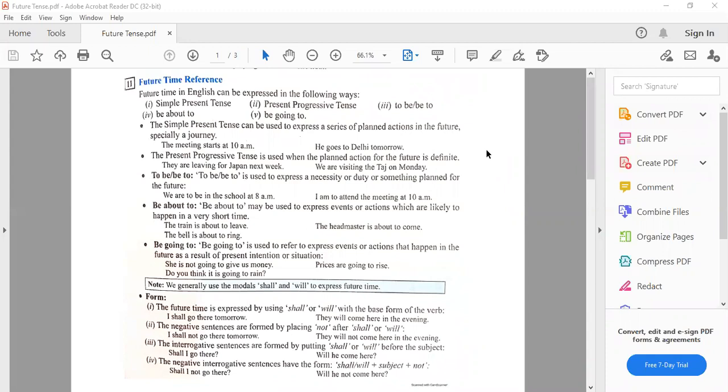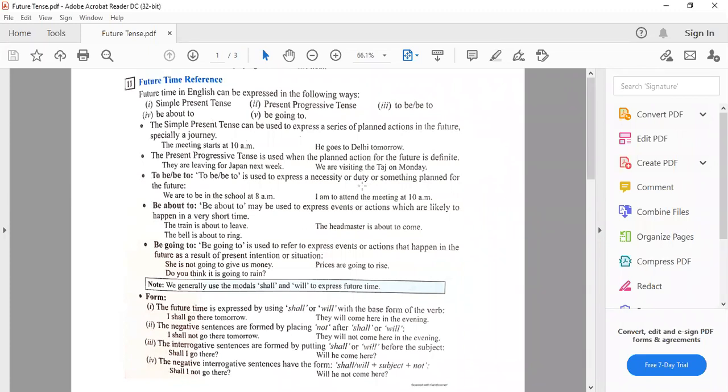The progressive tense, present progressive tense, is used when the planned action for the future is definite. पक्का है, आपका कोई planning है, आपकी वो पक्की है कि ऐसा ही होगा. Then we can use present continuous progressive tense also for the future action. They are leaving for Japan next week. We are visiting the Taj on Monday. These actions are definite. That means they are going to happen by all means.